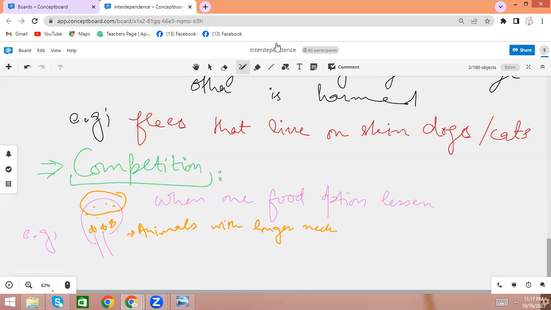Okay, if we have food on this tree, and all the animals are dependent on this tree, the animals with larger necks will eat this food, and the competition arises for animals with shorter necks.